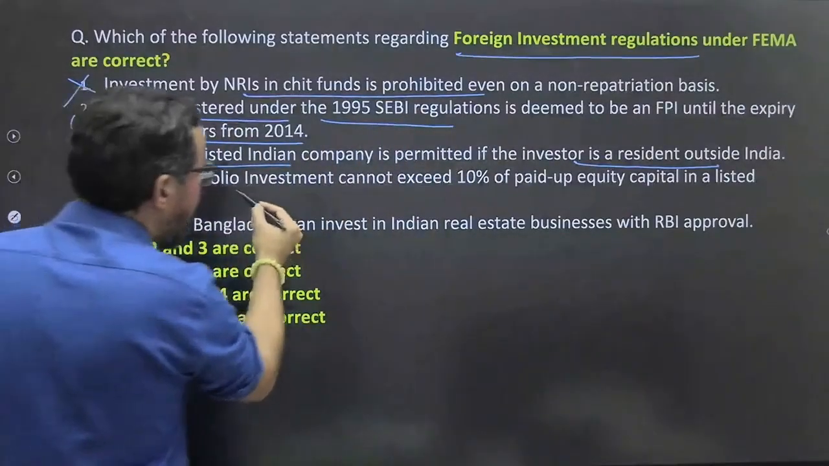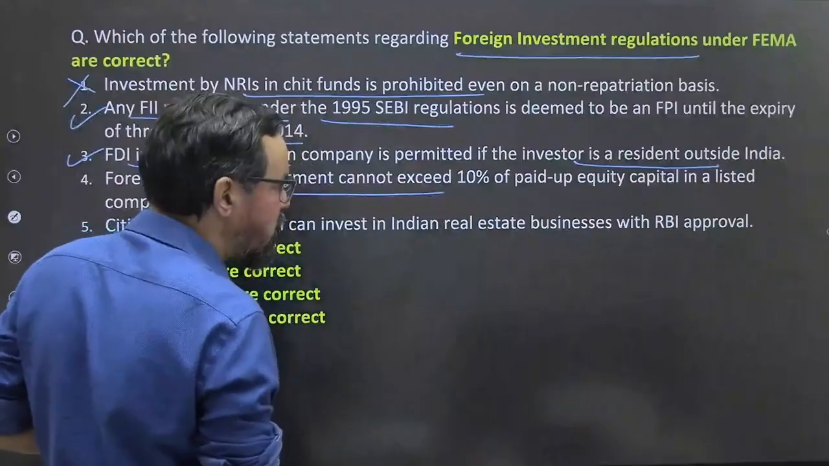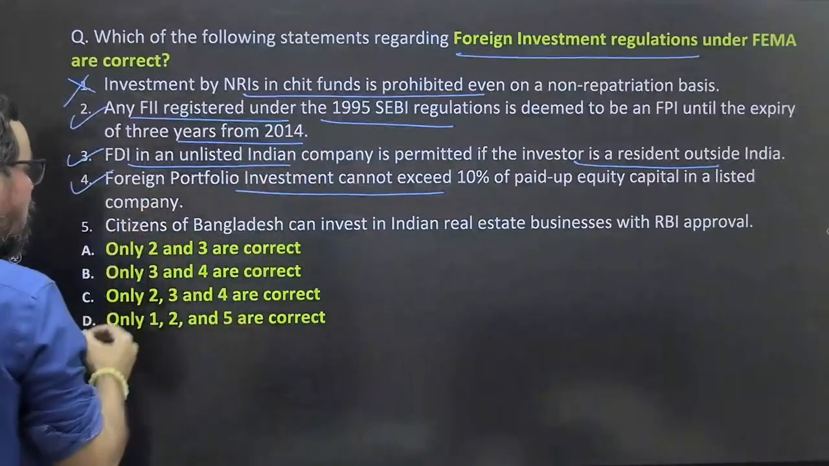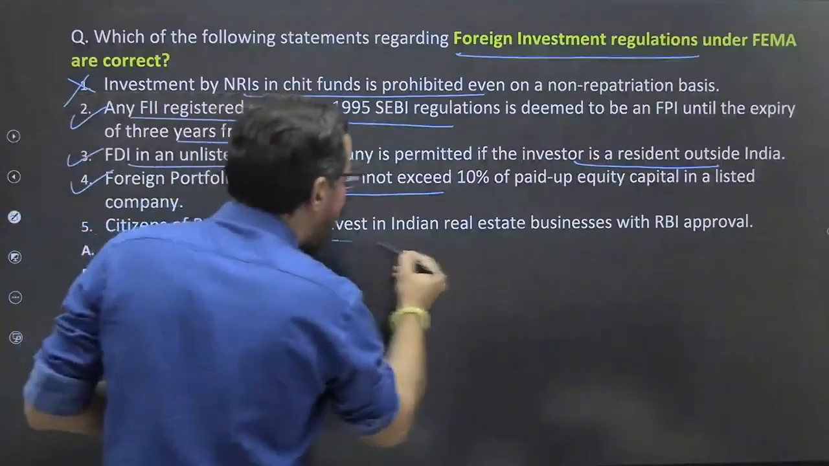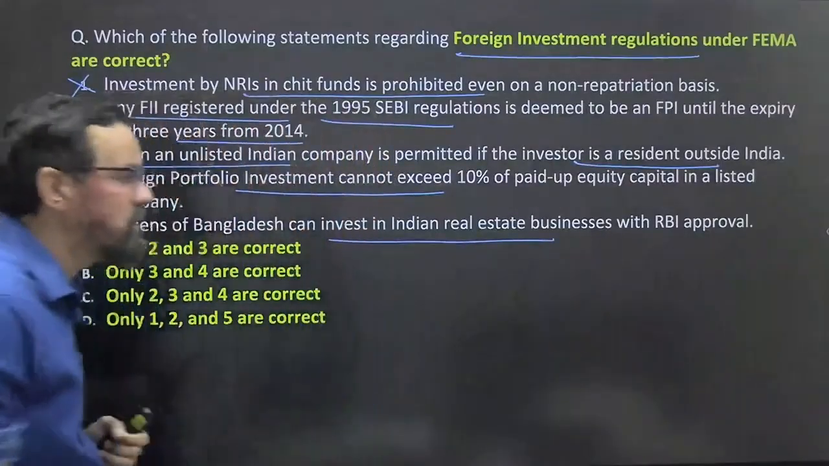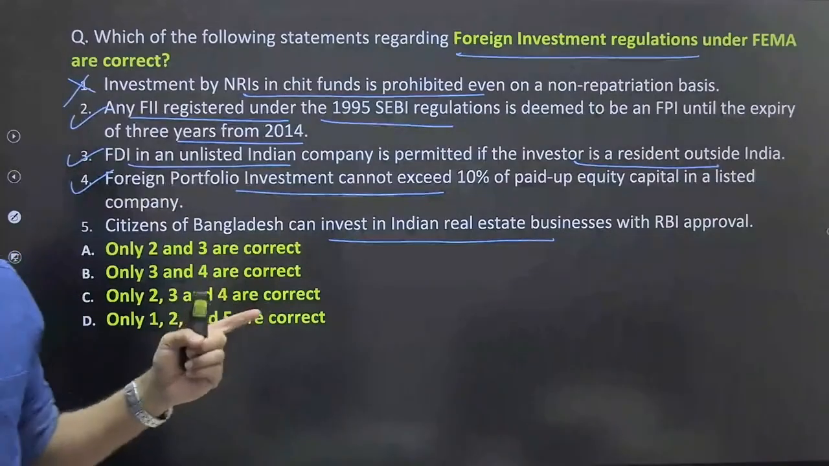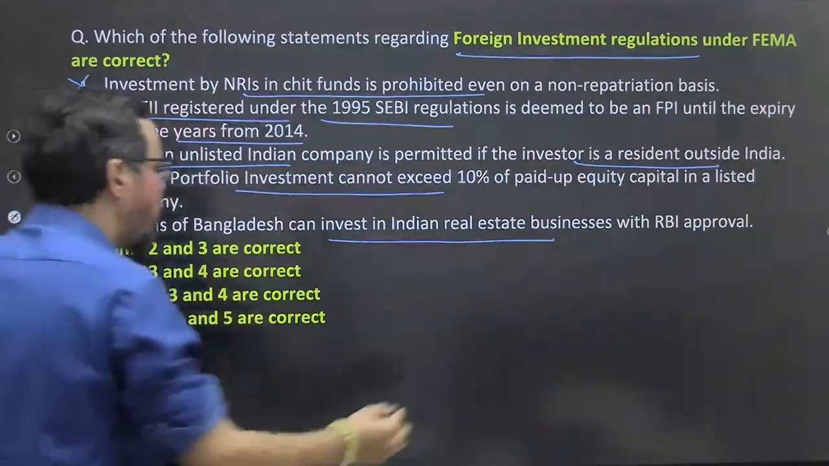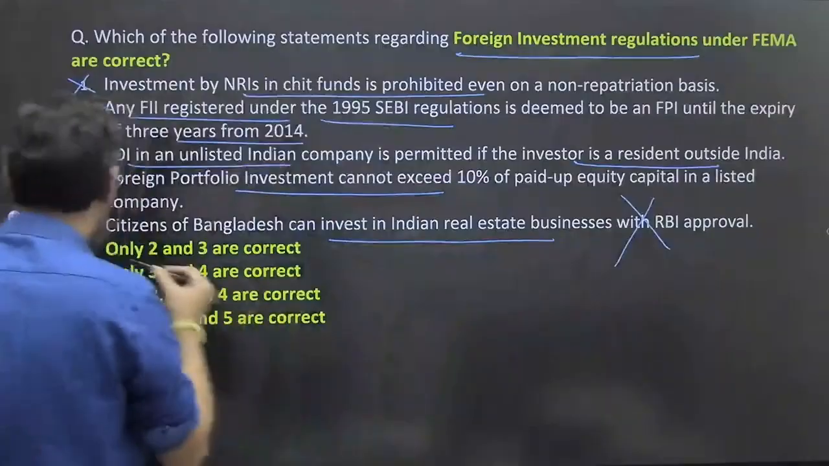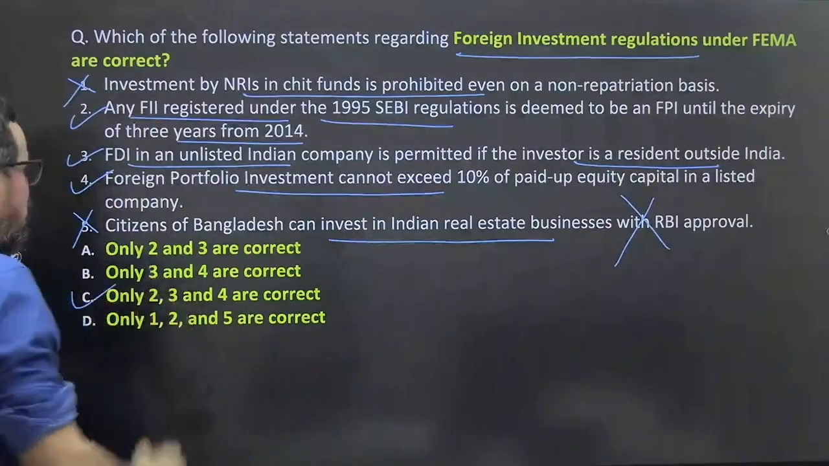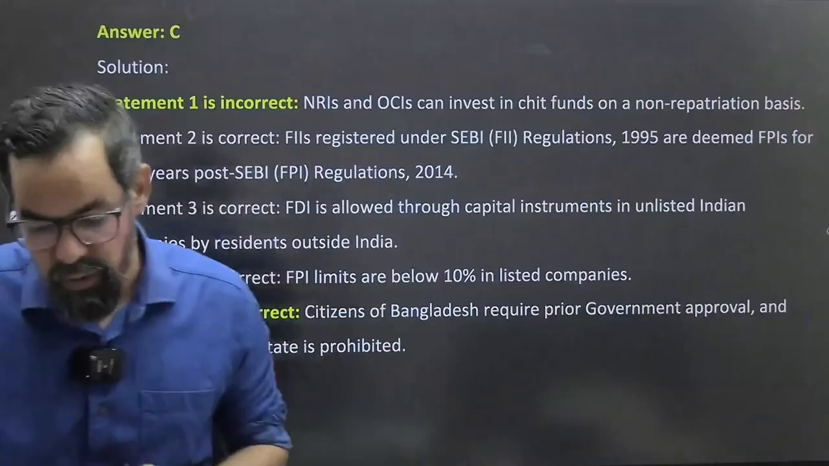Foreign portfolio investment cannot exceed 10% of paid up equity capital of a listed company. A citizen of Bangladesh can invest in Indian real estate business without RBI approval, it is mentioned. So prior approval from the Government of India is a must in that particular case. So this is wrong. So 2, 3, 4. So 2, 3, 4 means option C should be the right answer for this particular one.